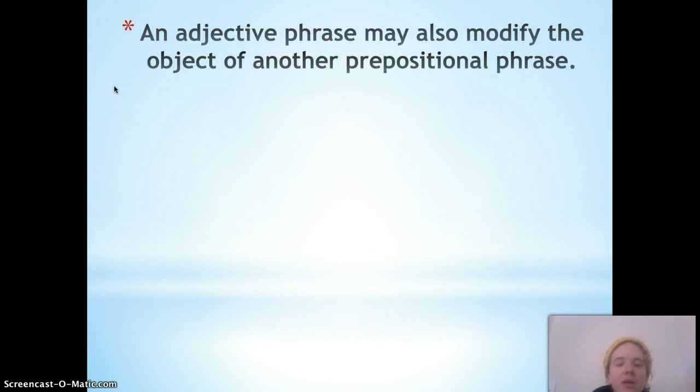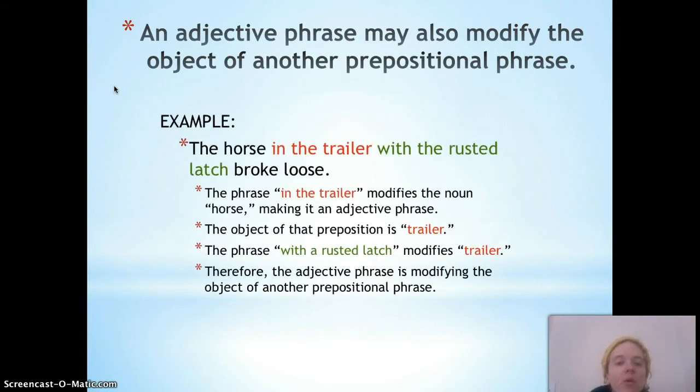And the last note, an adjective phrase may also modify the object of another prepositional phrase. So let's take a look. The horse in the trailer with the rusted latch broke loose. So you have 2 prepositional phrases here, in the trailer and with the rusted latch.